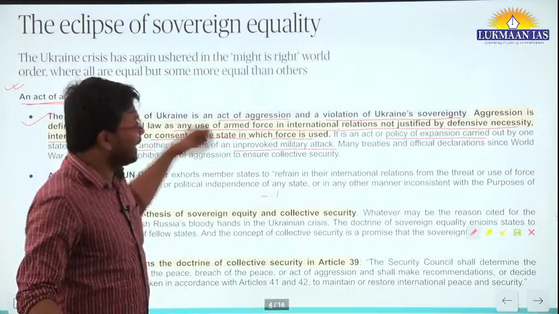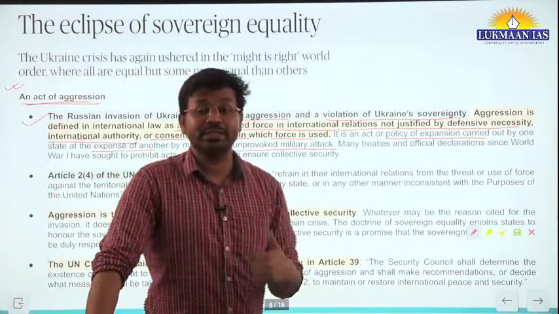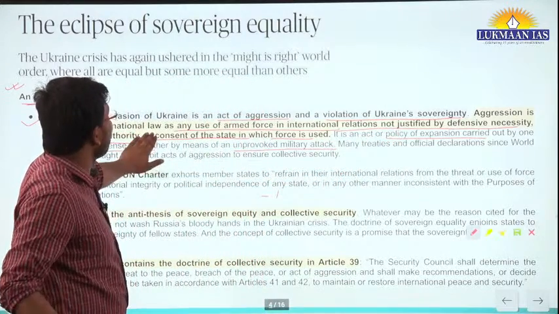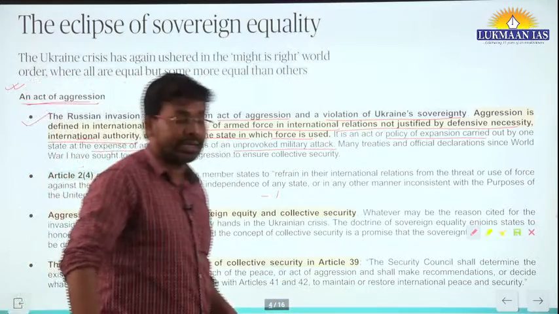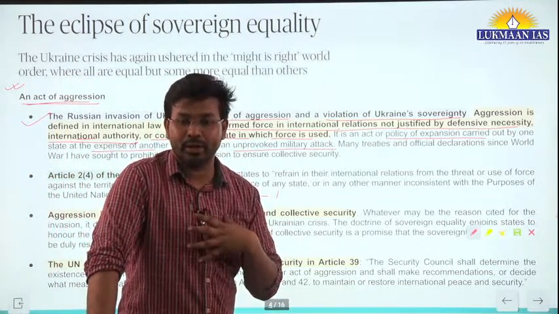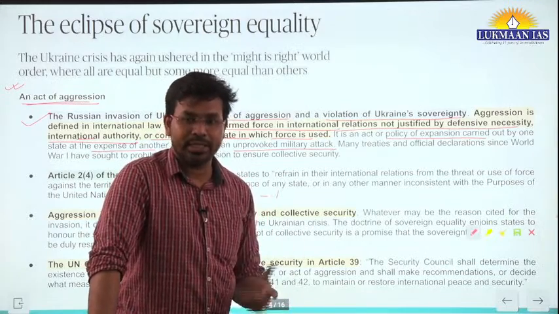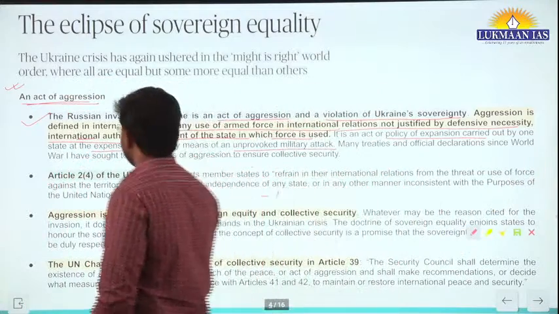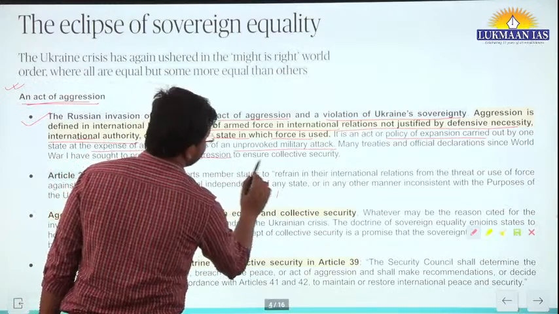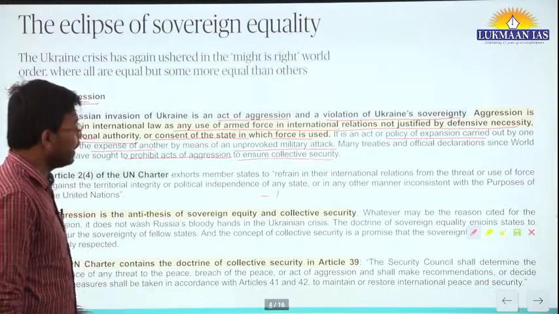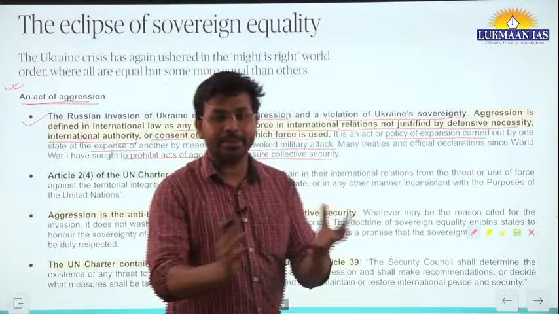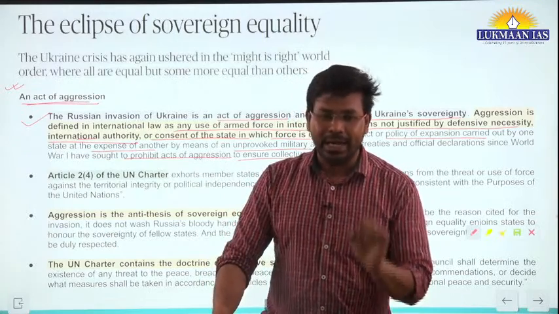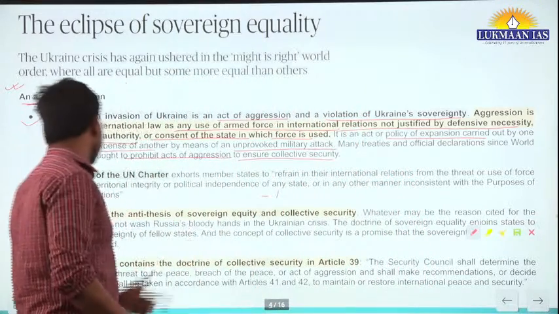So this act of aggression is not justified by defensive necessity or international authority, and there is no consent of the state. Ukraine did not tell Russia to attack it, which could have justified it. Many treaties and official declarations since World War I have sought to prohibit acts of aggression to ensure collective security. Collective security is an underlying principle of international law. This is what we need to understand.